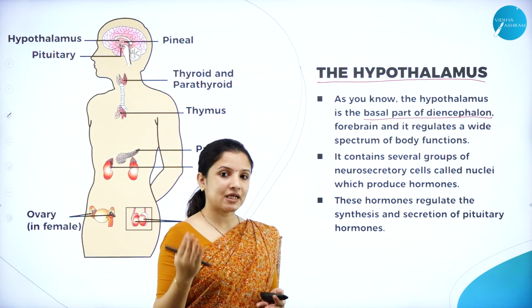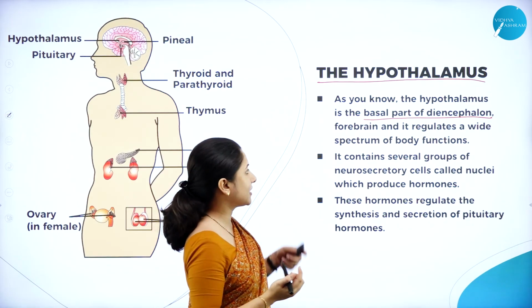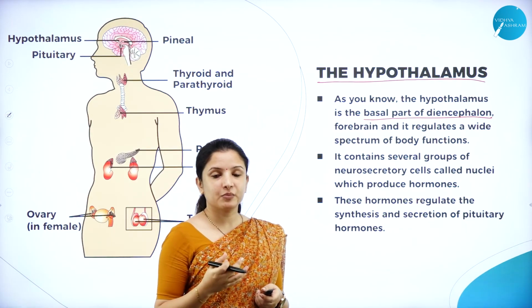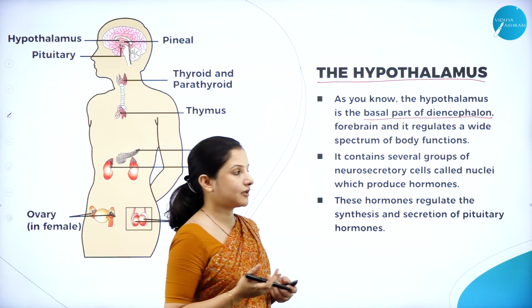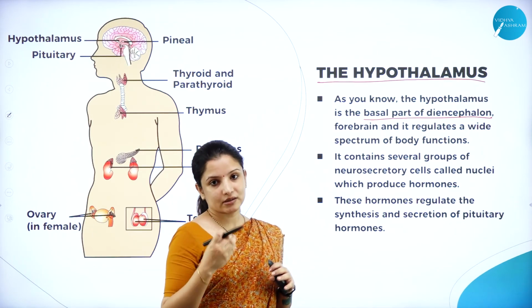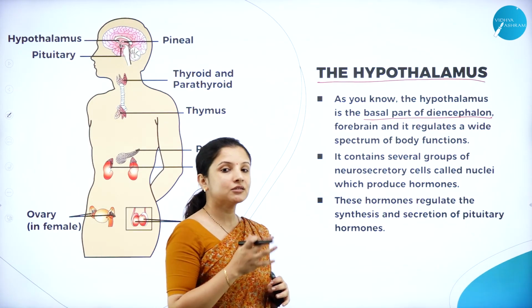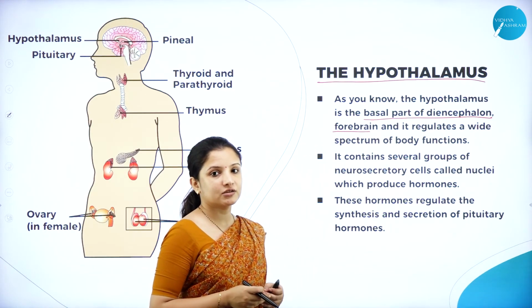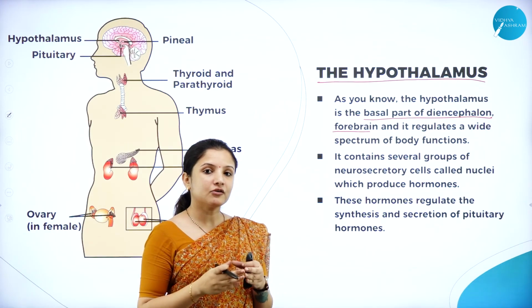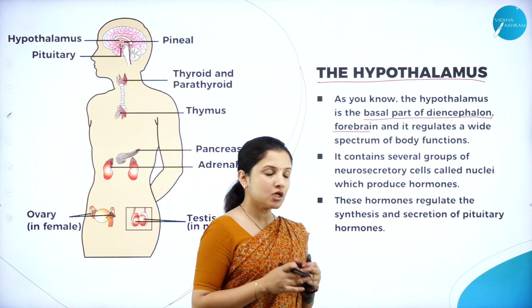We have studied, while studying the parts of the brain in the previous chapter, the forebrain, the midbrain and the hindbrain and the parts which are present there, right? So, exactly below the thalamus in the diencephalon region of the forebrain, this hypothalamus is present, and its main function is that it regulates or controls a wide array of activities or functions in the human body.